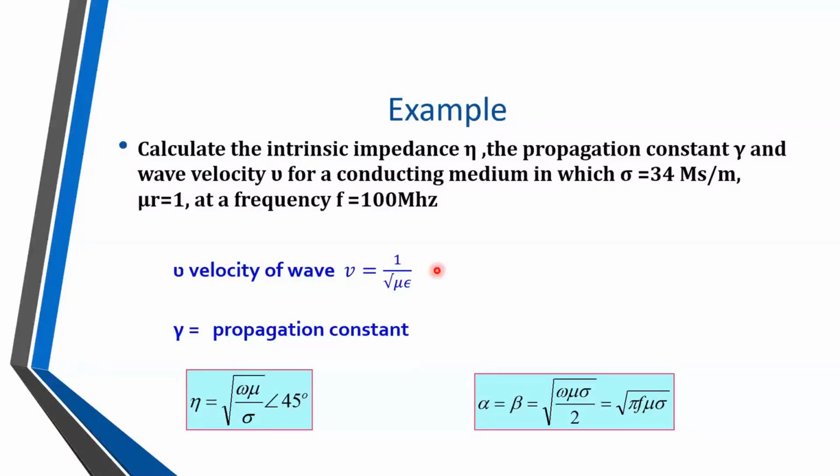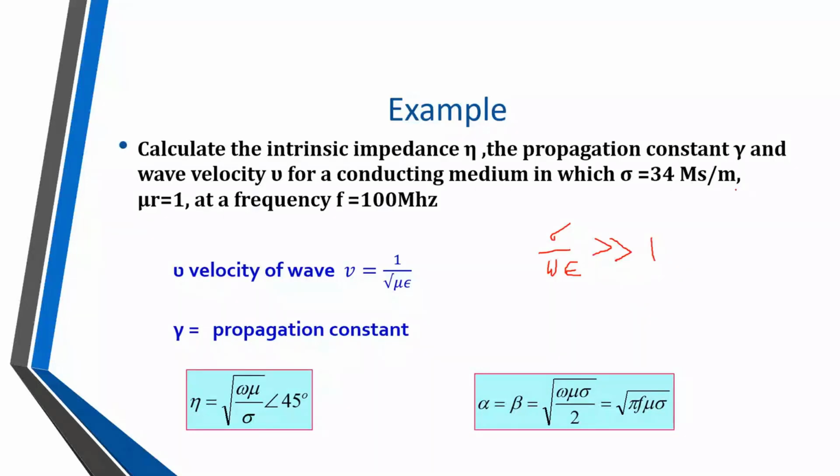First we find whether the medium is conducting or purely conducting, and to do that we have to consider the ratio sigma divided by omega epsilon. Check whether this ratio is very much greater than 1. Obviously it is, because 34 mega Siemens per meter is there. Mega means 10 raised to 6.